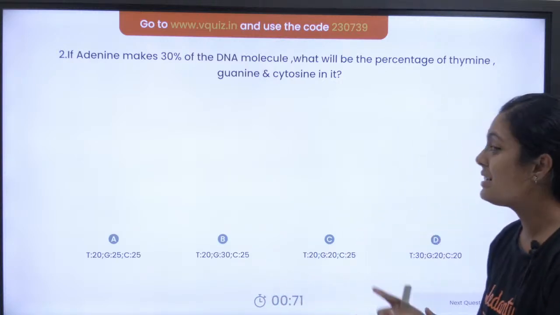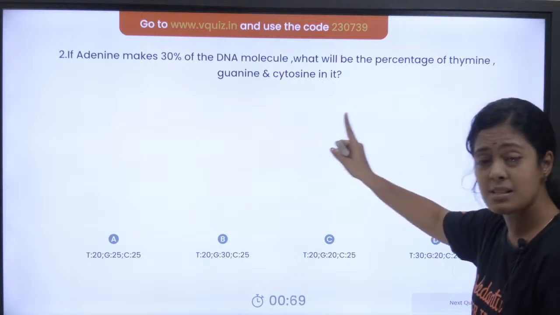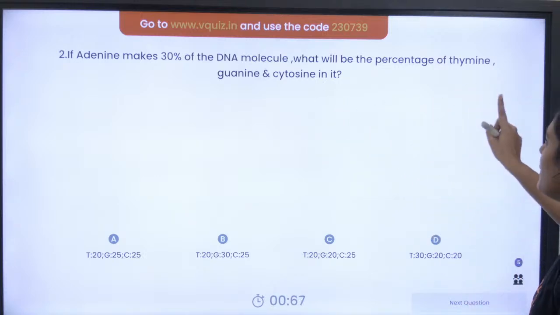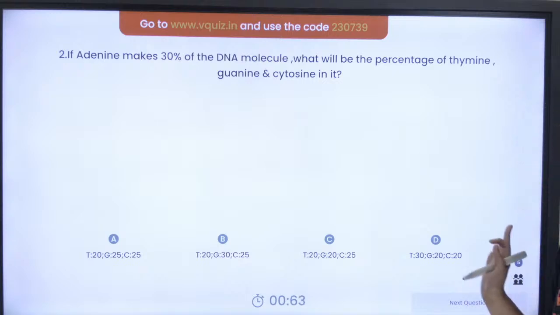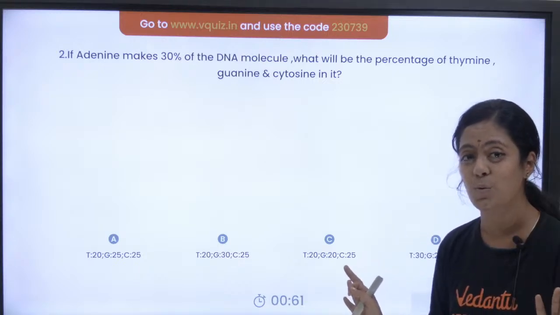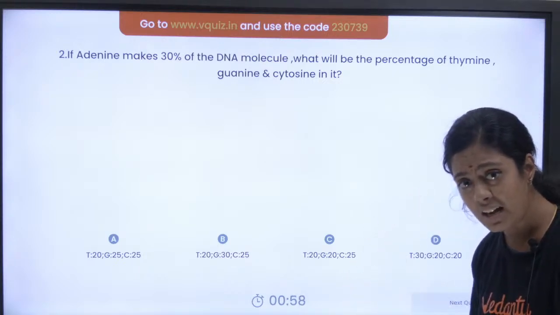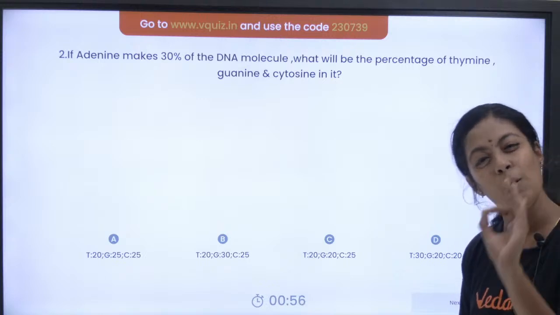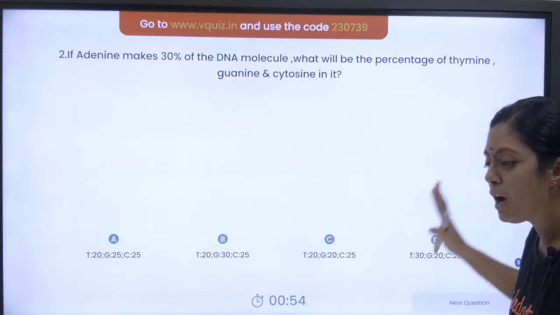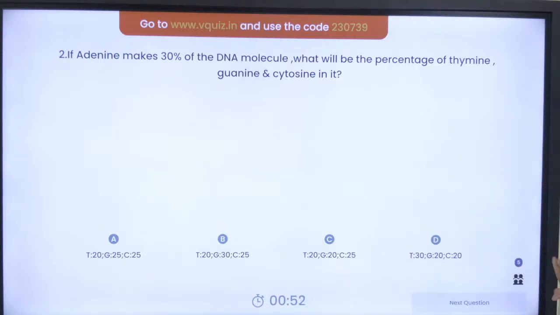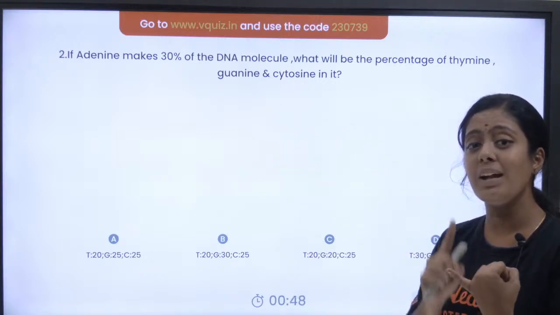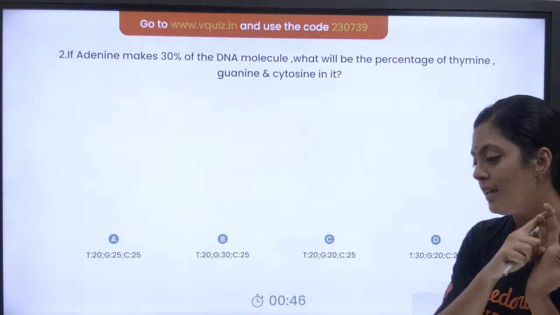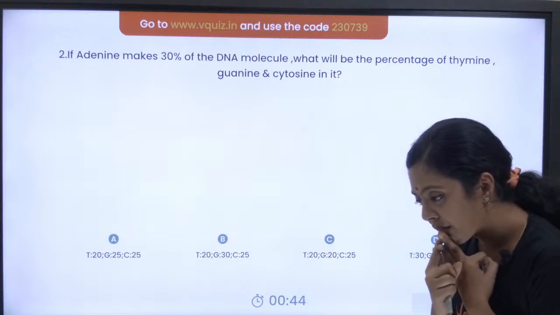Come on. Yes, if adenine makes 30% of the DNA molecule, what will be the percentage of thymine, guanine and cytosine in it? It's a very, very easy question. You should know Chargaff's rule. So, இந்த மாதிரி question கேட்டிருக்காங்க, கண்டிப்பா கேட்பாங்க, ரொம்ப பேசிக்கான question. Let me see how many of you will answer it. A வந்து 30%. Okay, they've asked you to find T, G and C. Can anyone tell me the answer?